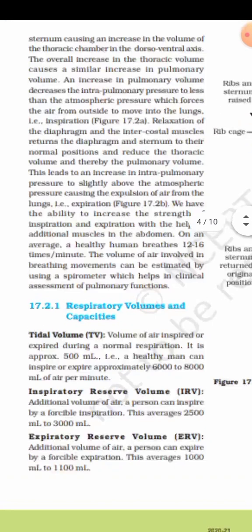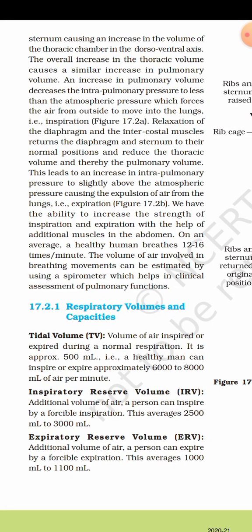That is inspiration. Relaxation of the diaphragm and intercostal muscles returns the diaphragm and sternum to their normal position and reduces the thoracic volume and thereby the pulmonary volume. This leads to an increase in intrapulmonary pressure to slightly above the atmospheric pressure, causing the expulsion of air from the lungs, that is expiration. We have the ability to increase the strength of inspiration and expiration with the help of additional muscles in the body.